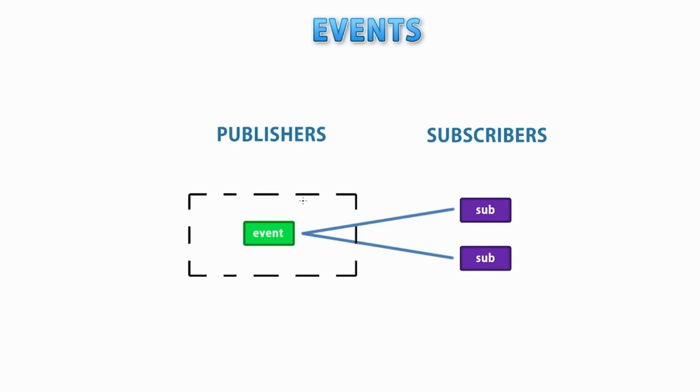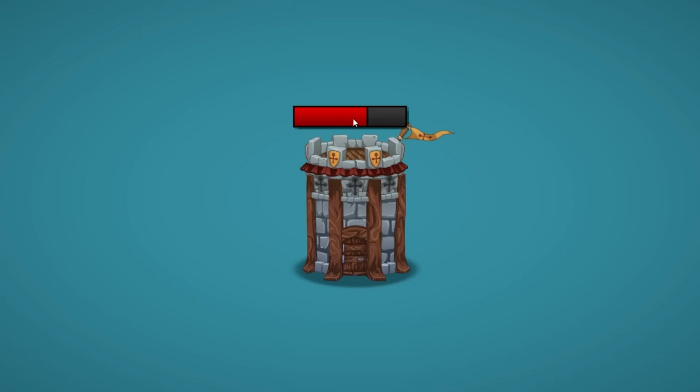And the other benefit of using events is that our code can be based on when things happen as opposed to constantly polling for something. For example, over here on this demo, the health bar does not have to constantly poll the tower to check its health state on every single update, so it does not have to ask that question 60 times a second. The health bar is perfectly idle.